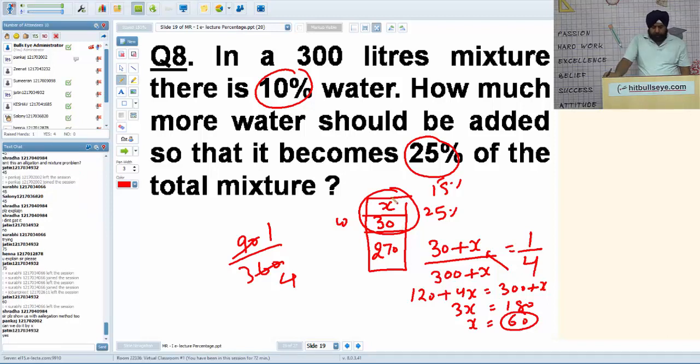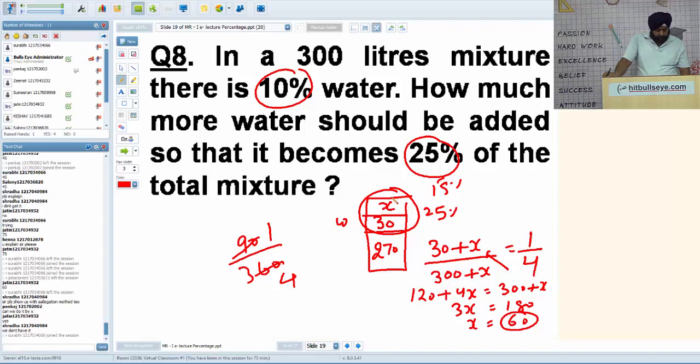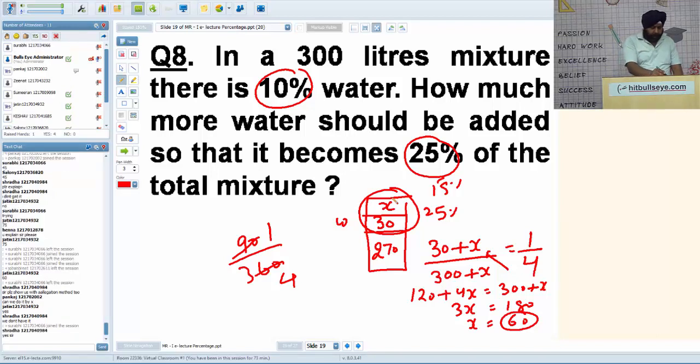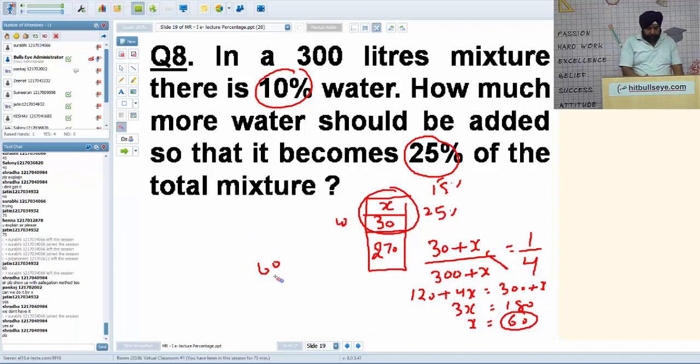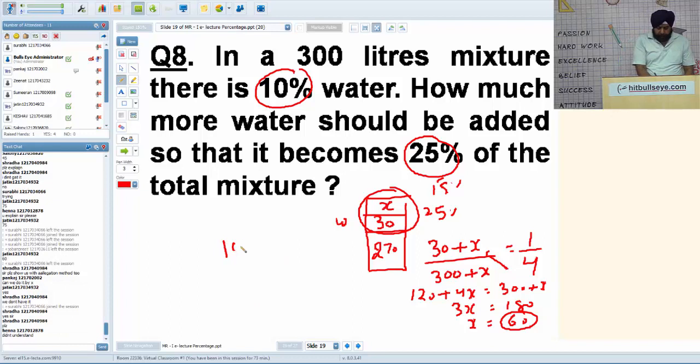Shraddha will do it in the alligation and mixture topic. But if you wish to see whether you have the basic sense of that topic, I can do it for you by alligation. We don't have much time, but still I can do it. It's 10% water. If you have basic sense, you are adding 100% water to make water 25%.